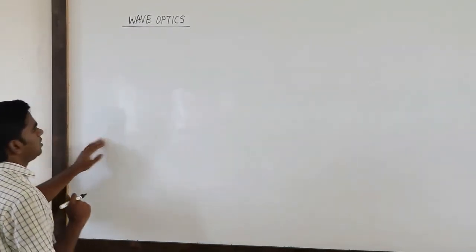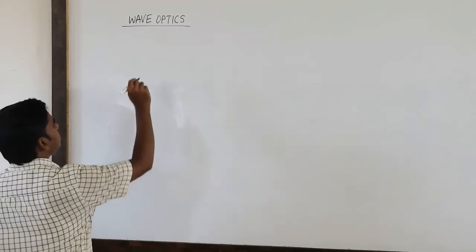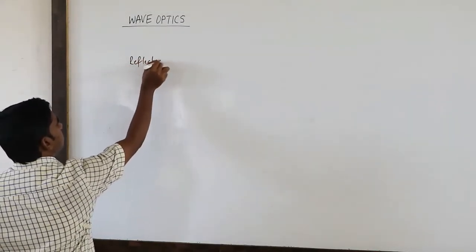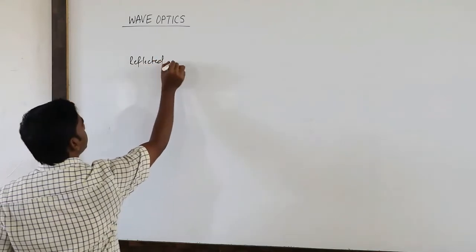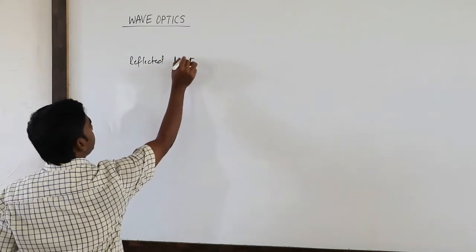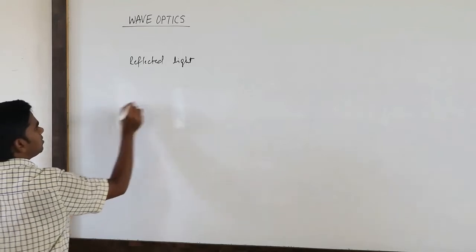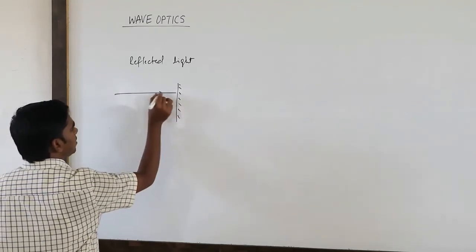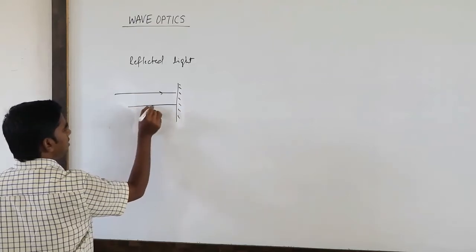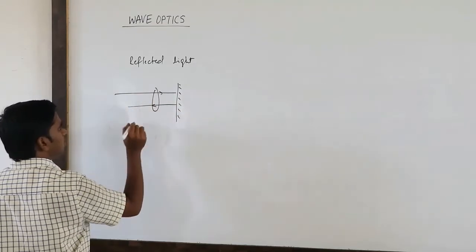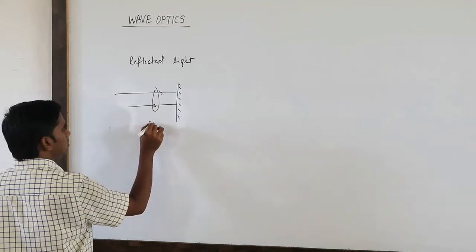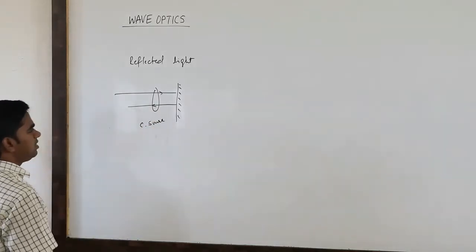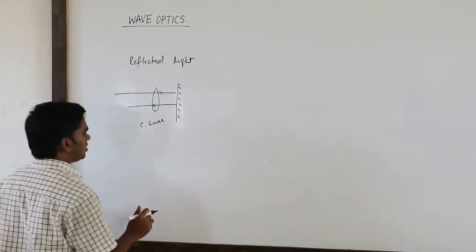So we'll see sometimes reflection may take place, and due to reflected light also we can get an interference pattern. Because if you have some mirror, a ray of light is going here and a ray of light is returning. These two also act as coherent sources only. But there is an introduction of extra path difference.